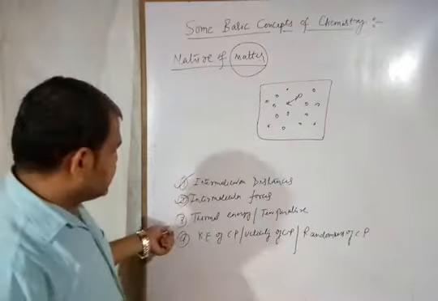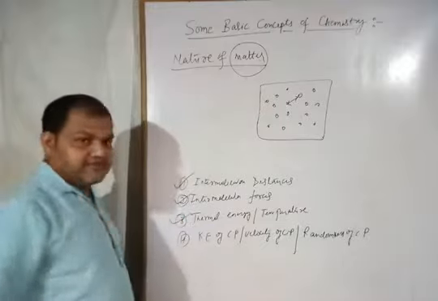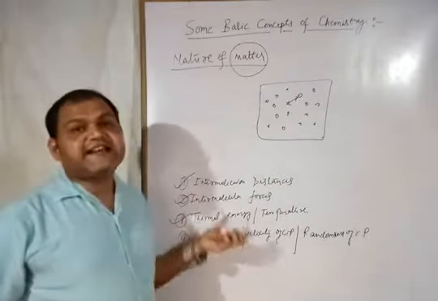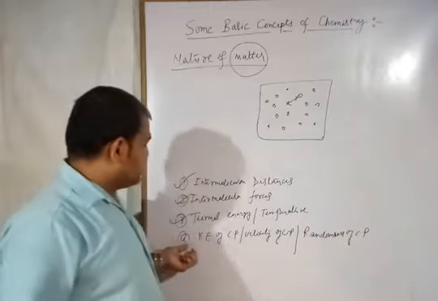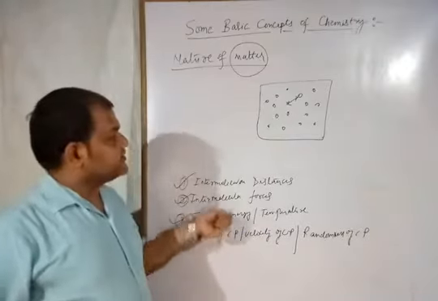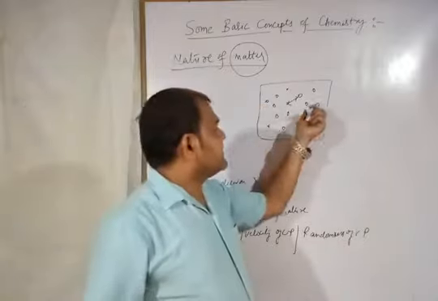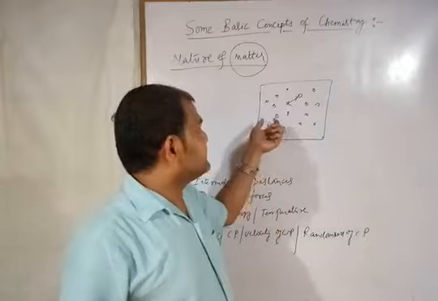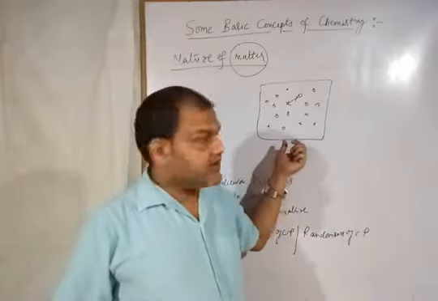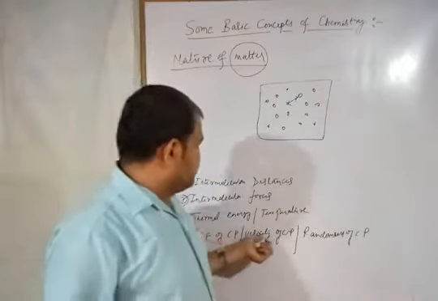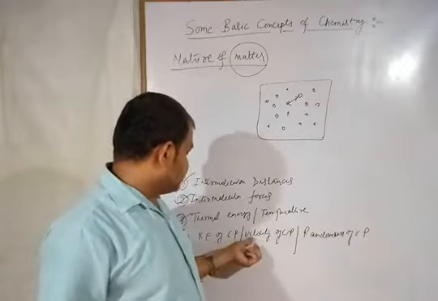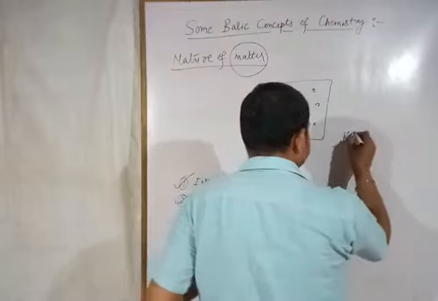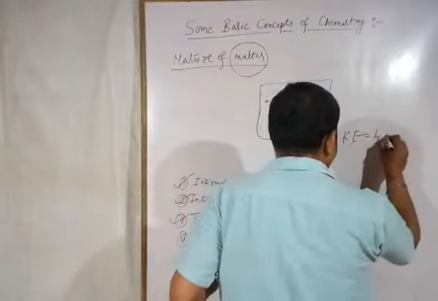Alright, and the third one is the thermal energy, means when you are increasing the temperature, the thermal energy of the system is increasing. And the fourth one is the kinetic energy of constituent particles. You know these particles are moving in a random motion, or in the case of a solid object it is vibrating at its mean position. Okay, and you can say velocity is also concerned with the kinetic energy, that is, you know, kinetic energy is expressed as half mv square.